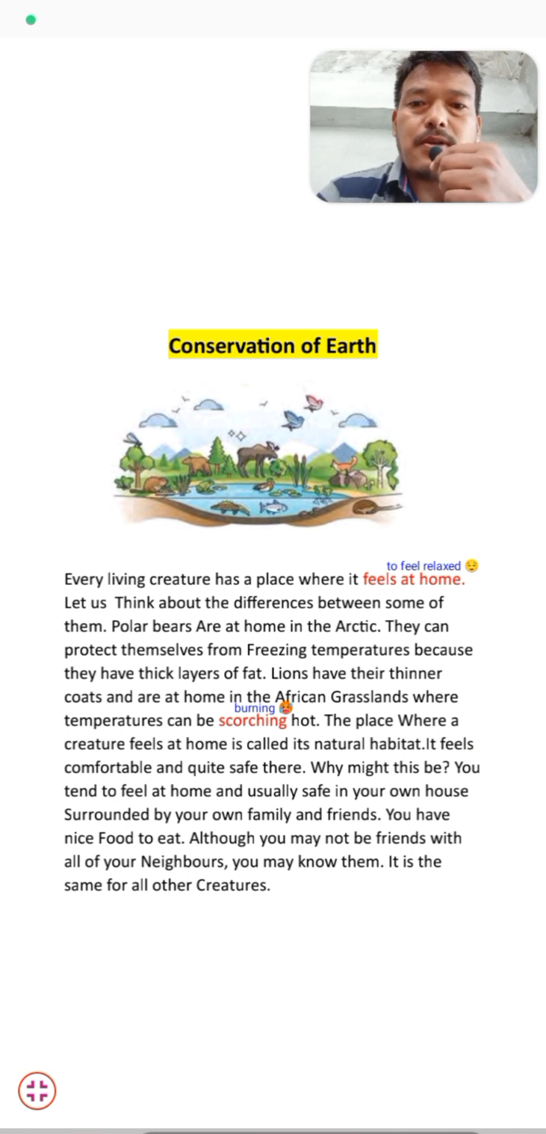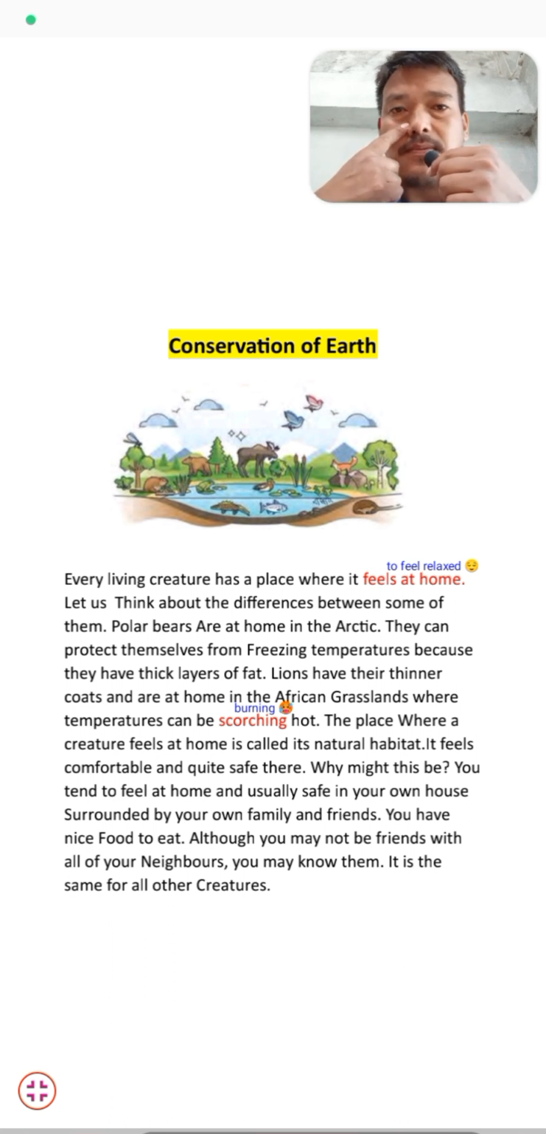It feels comfortable and quite safe there. We always feel comfortable and safe at our habitat or our natural place. Why might this be? You tend to feel at home and usually safe in your own house, surrounded by your own family and friends. Students, we always feel very safe at our home instead of staying outside and somewhere else.